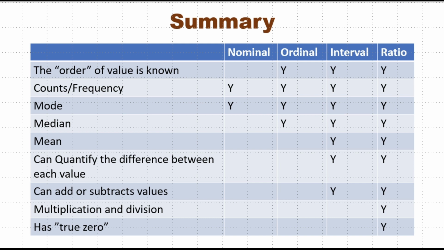Similarly, we can compute mean only in case of interval and ratio scale when there is a constant interval size. We can quantify the difference between each value only in case of interval and ratio scale. We can add or subtract values only in case of interval and ratio scale. But multiplication and division is possible only in ratio scale because only this scale is having a true 0 point, which is the last point of this table.